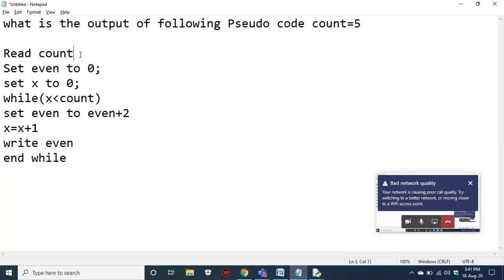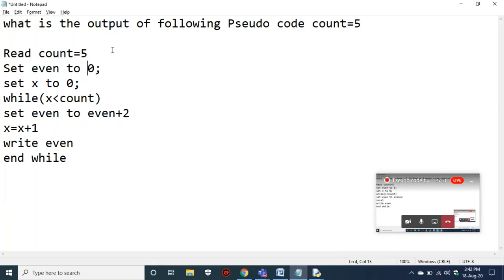Okay, so read count. What is the output of this code? Count equal to 5. If you see any line that says read count, he will mention the value in the question itself. That means now your count is equal to 5. So in the variable count, we have stored 5. Then set even to 0. So we have declared even as 0. Now your even is 0.